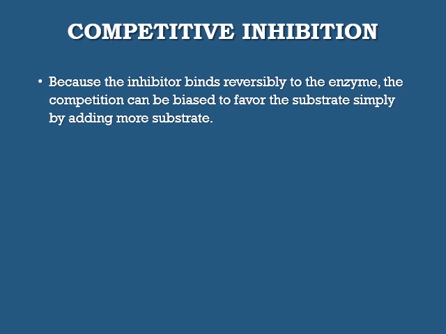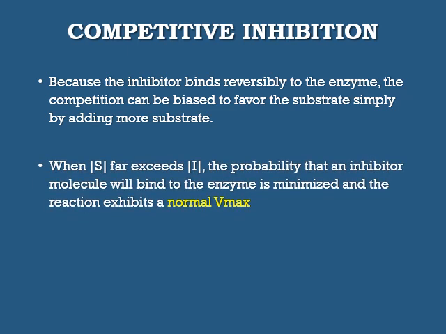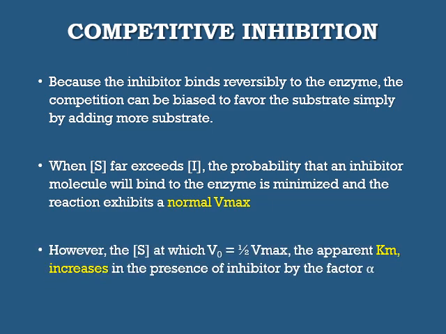Because the inhibitor binds reversibly to the enzyme, the competition can be biased to favor the substrate simply by adding more substrate. When substrate concentration far exceeds the inhibitor concentration, the probability that an inhibitor molecule will bind to the enzyme is minimized and the reaction exhibits a normal Vmax. However, at the substrate concentration at which V0 equals half Vmax, the apparent Km increases in the presence of inhibitor by the factor alpha.